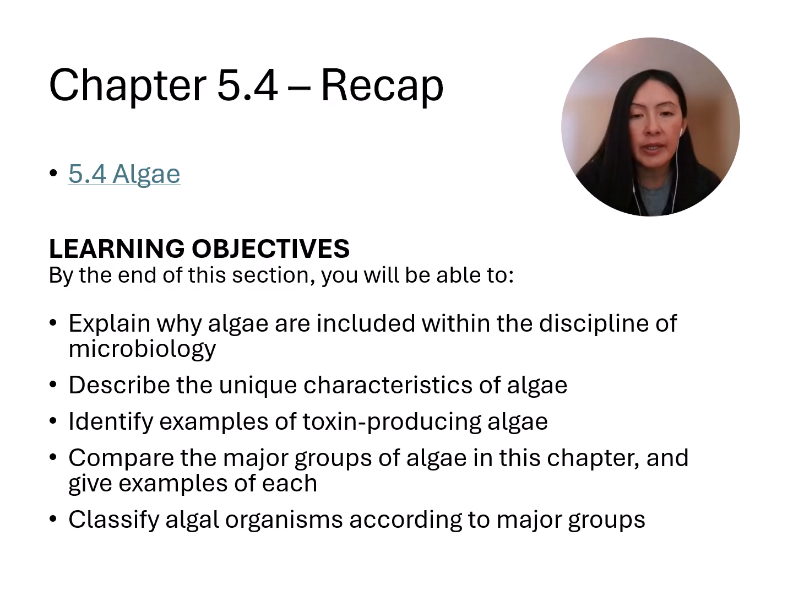So for classification according to those major groups, again, we have two supergroups we talked about. The supergroups were the SAR supergroup, which included dinoflagellates, diatoms, golden algae, and brown algae. And the second supergroup was the Archaeplastida, which included green algae and red algae. It also includes charophytes and land plants, but we didn't really talk about that, so focus on just green and red algae in the second supergroup, Archaeplastida.